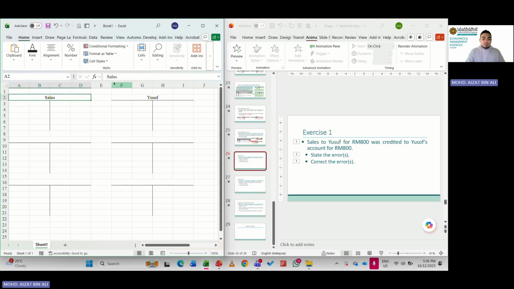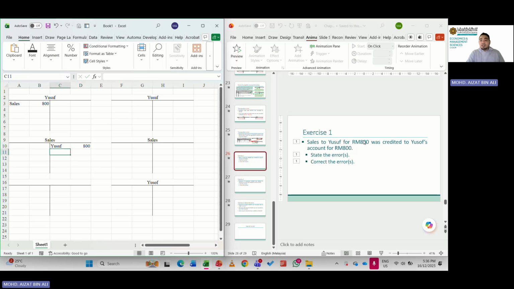Firstly is Yusuf, secondly is sales. The correct entry should be debit Yusuf 800, and credit sales 800. So this is the correct entry.